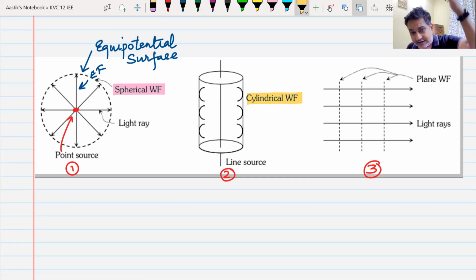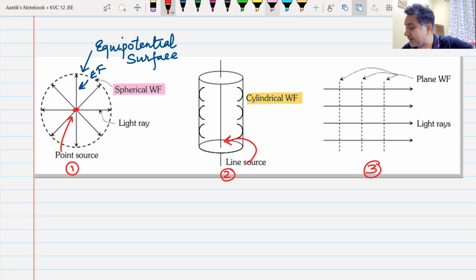This is same as a line source of charge, a line charge. A line charge creates cylindrical equipotential surface. Do we understand this? So a line source of light will create, this is the line source, just like the tube light that I see, and it is creating cylindrical wavefronts. So that are known as cylindrical wavefronts.